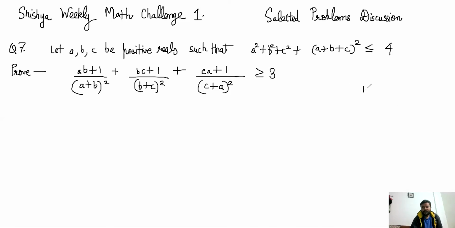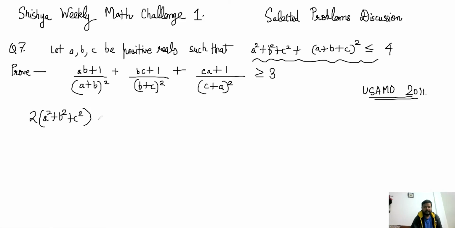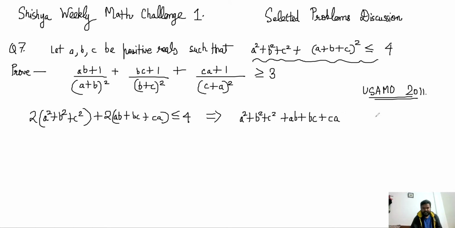So this is actually USA Maths Olympiad 2011 problem. So let's quickly look at the solution for this. The way we do it is we understand this condition first. So this condition basically means a square plus b square plus c square, twice of that, plus 2 times (ab plus bc plus ca) is less than or equal to 4, which implies that a square plus b square plus c square plus ab plus bc plus ca is less than or equal to 2. So that is my condition.